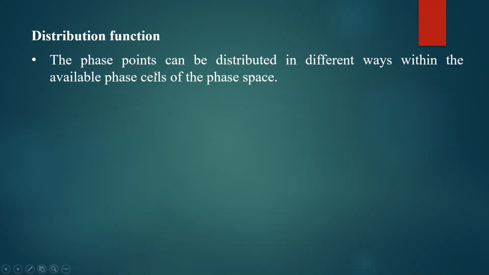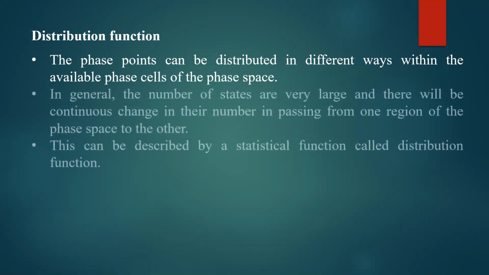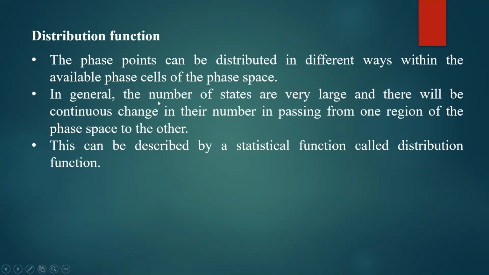We know that phase points are nothing but particles. They can be distributed in different ways within the available space. Just now you took an example of 3 particles A, B, C and 2 cells, where there are 8 different ways of distributing the particles. That is one example. In general, the number of states is very large and there will be continuous change in their number in passing from one region of the phase space to the other.